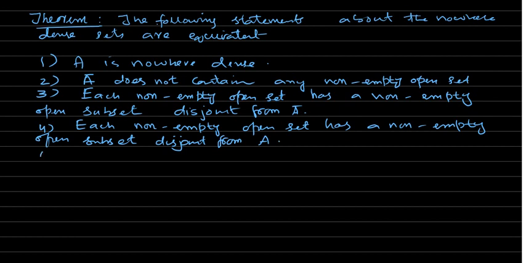So the fourth one is this, and now this is the fifth one.